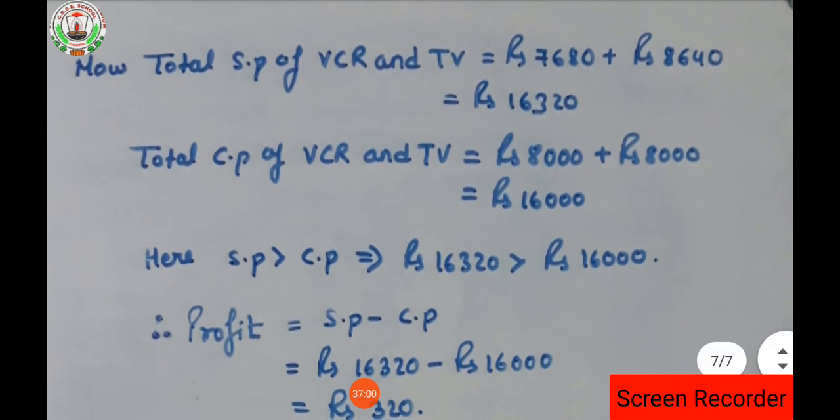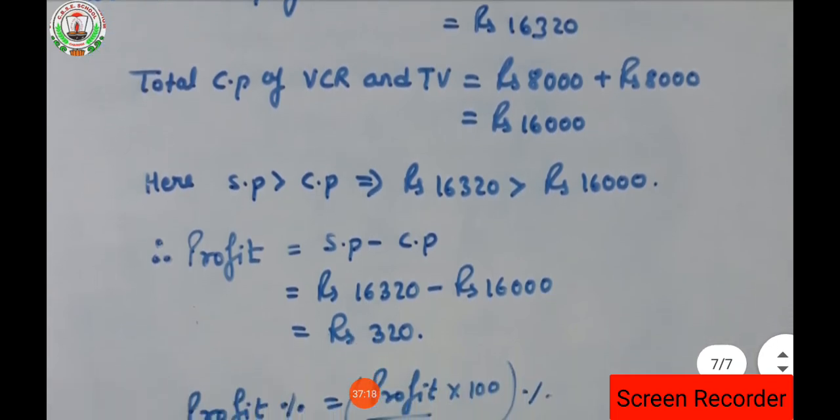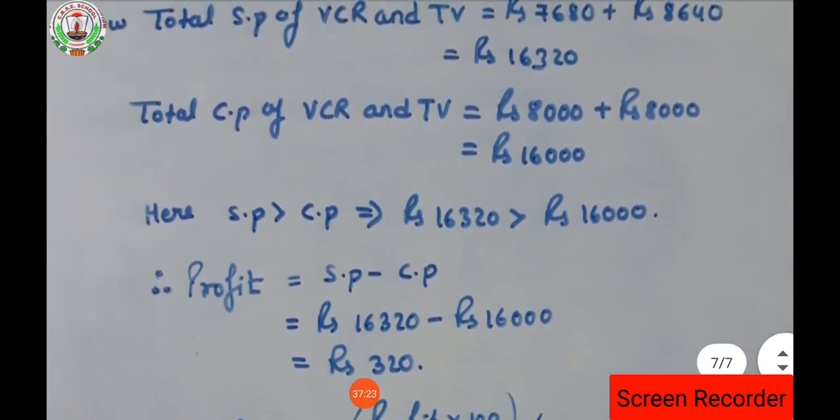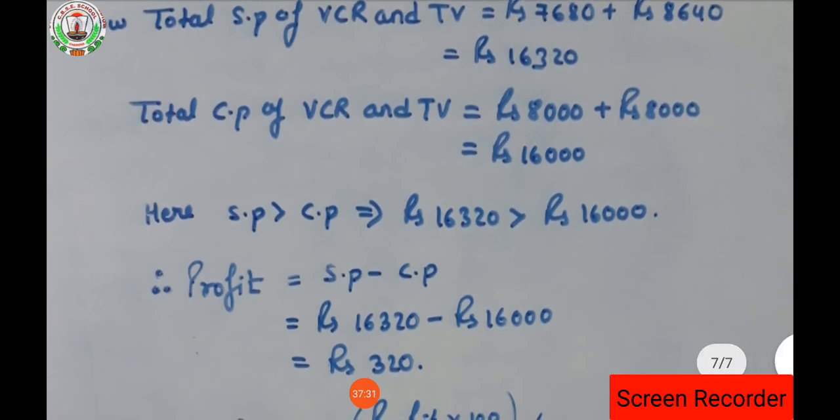This we had found in the above part of the question. So total SP of the VCR and TV is how much? That is 16,320. In the same way, total cost price of VCR and TV is how much? 8000 plus 8000, that means 16,000. Okay. Now student, is CP greater or SP greater here? That means 16,320 is greater or 16,000 is greater? Obviously by seeing the numbers we can say that selling price is greater than cost price.